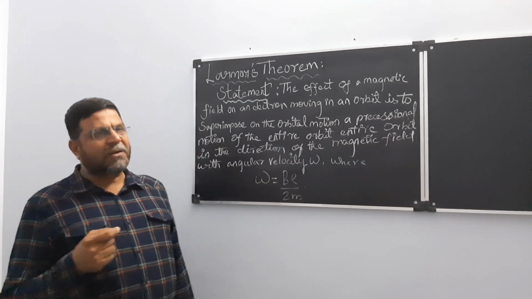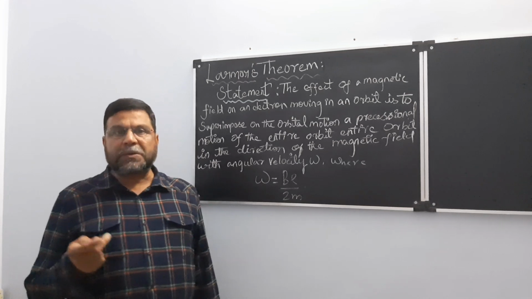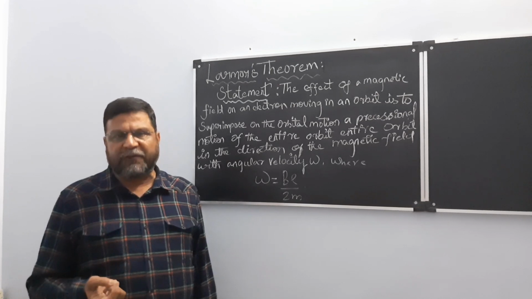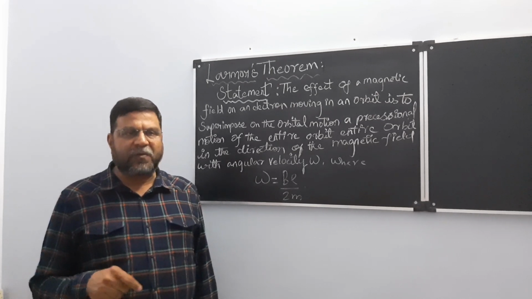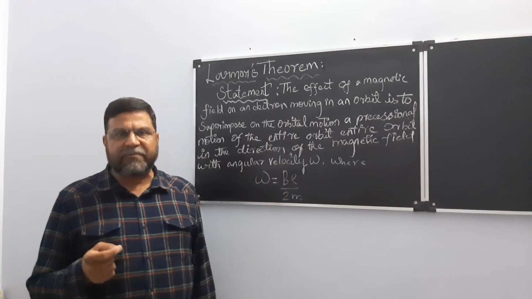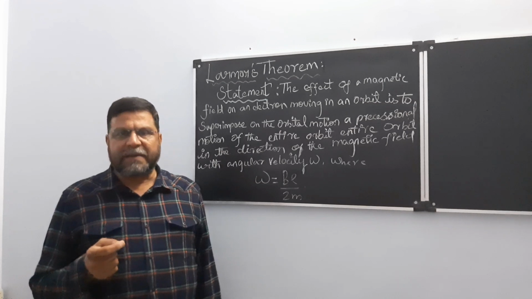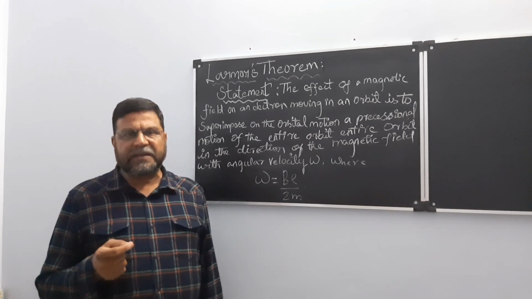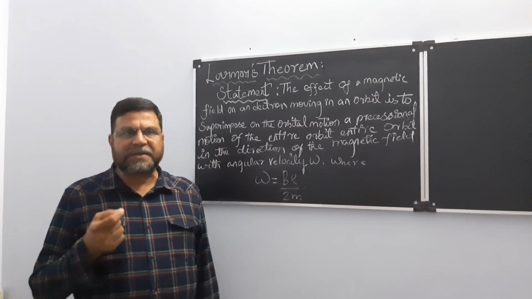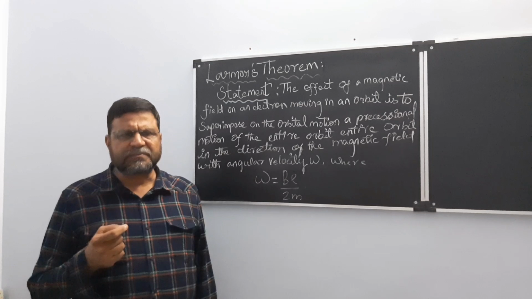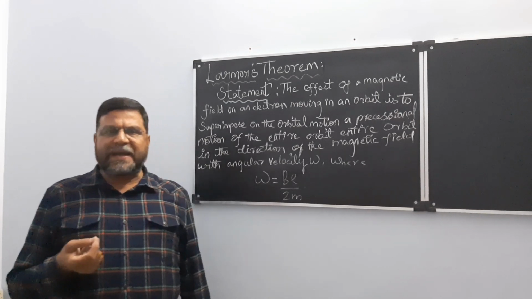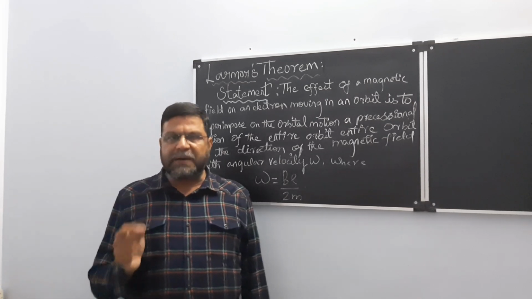Here, whenever the electron is moving in such a field, there will be two types of forces. One is the centripetal force, another one is the centrifugal force. Either the centripetal force or centrifugal force, the expression is given as F is equal to mv square by r, where m is the mass of the particle revolving in the circular path, r is the radius of the circular path, and v is the velocity with which the particle is moving. Based on this Larmor's theorem, there was an improvement by another scientist named Zeeman.